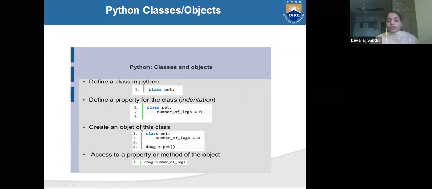And create an object of the class pet, number of legs is 0, dog is equal to pet, and the output you will get is 0. What is dog dot number of legs? This is the access to the property or method of an object. This is create an object, this is access an object.